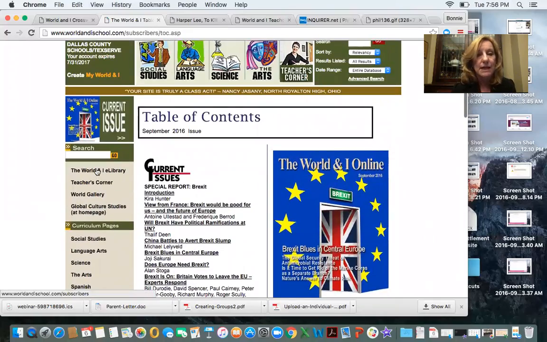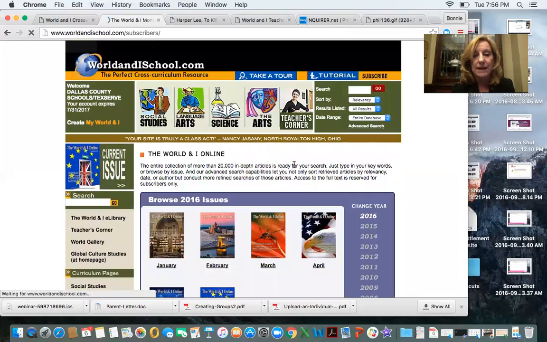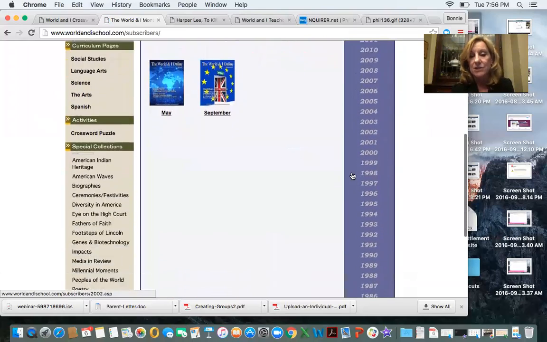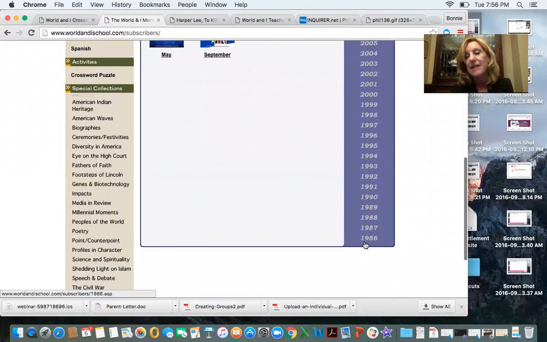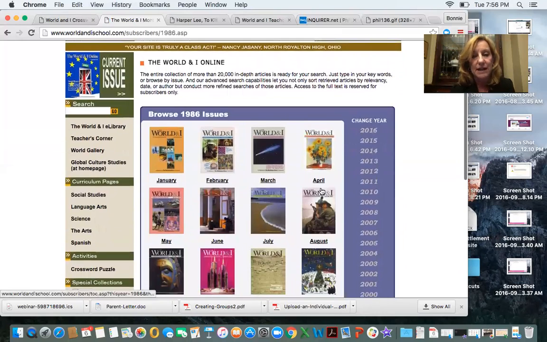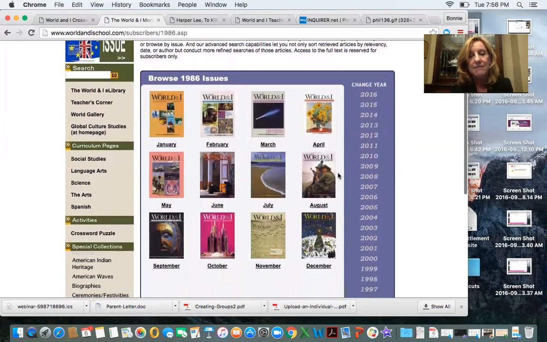Or you can go to the e-library, and the e-library shows all the issues from this year and past years, all the way, yes, to 1986. One of the fun activities I do is I ask students to go look for the magazine with the month and year that they were born, and look and compare and contrast what was happening during that time as compared to what's happening now. And they really enjoy reading the magazine during the month and year of their birth.